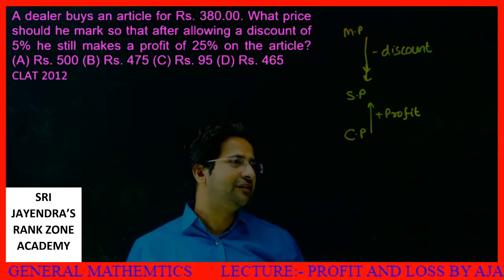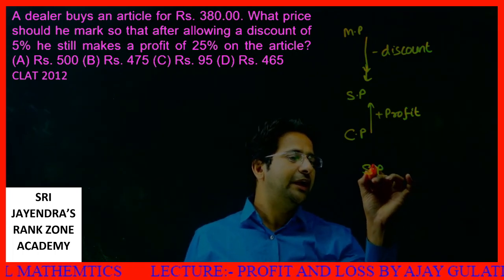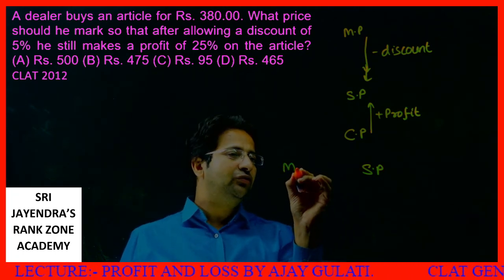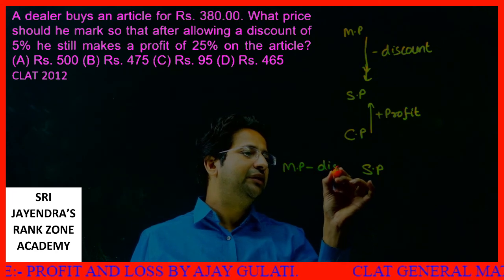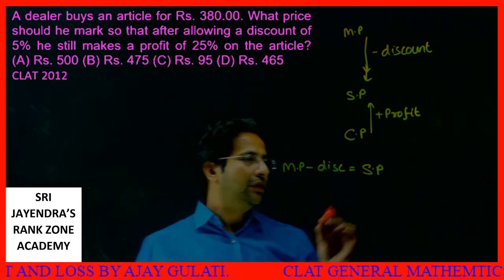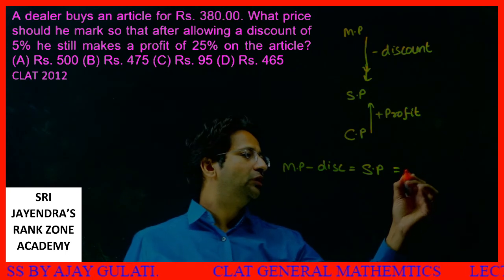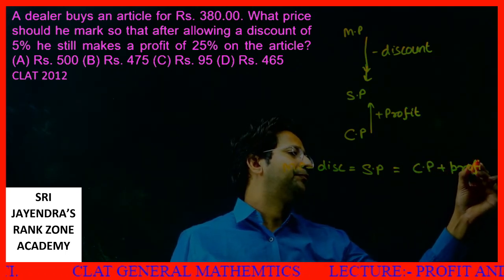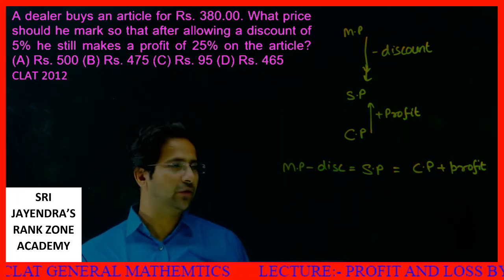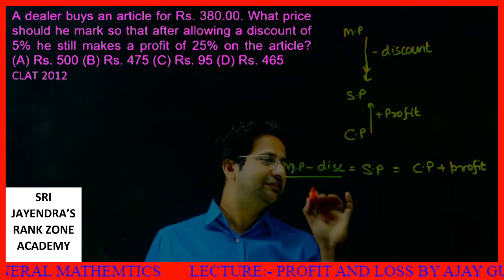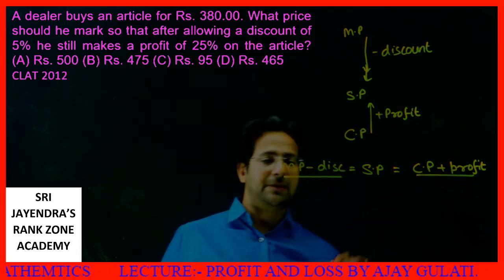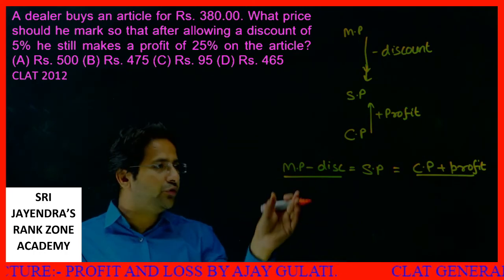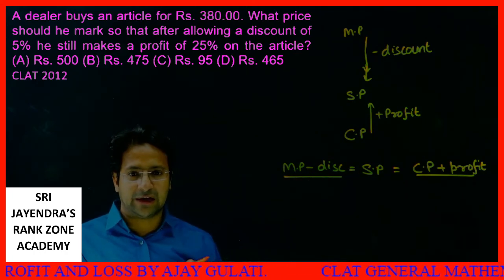So I get the selling price by two methods. What are the two methods? Marked price or labeled price minus discount is equal to selling price. Also, CP plus its profit is the selling price. So either you can do MP minus discount is equal to CP plus profit. If you know the values, you can put these values directly like this.